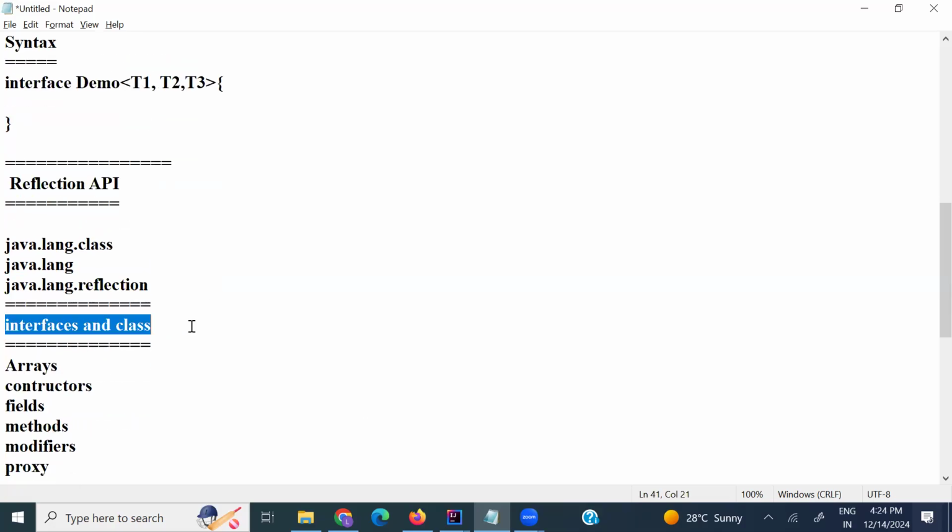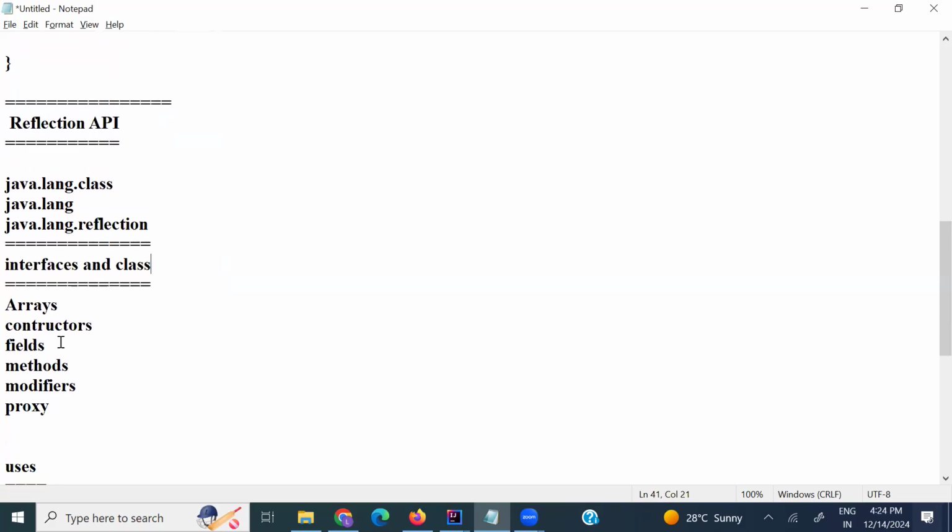The related classes are Constructor, Field, Method, Modifier, Proxy, and Array.